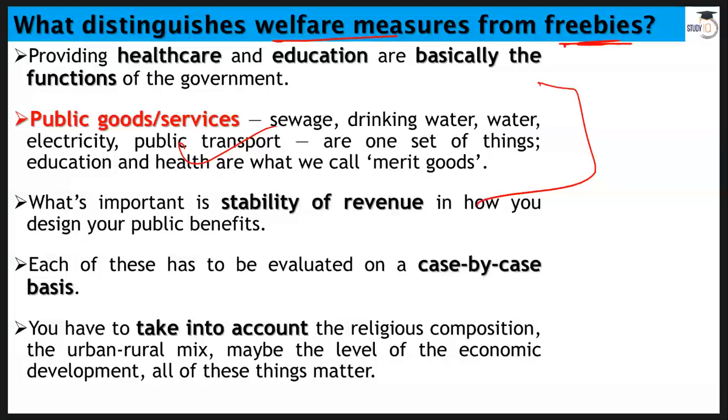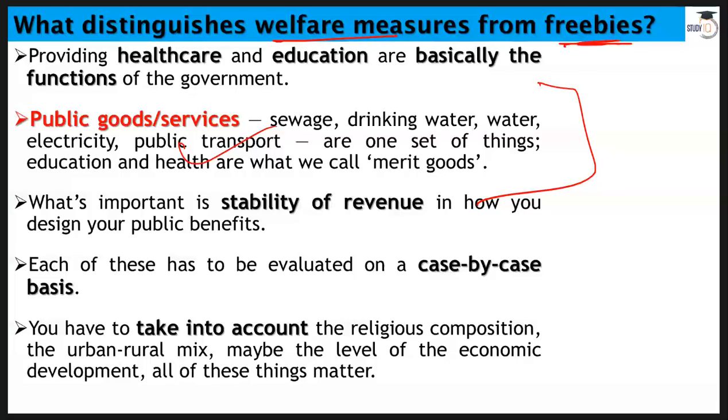Now in some states, if you are looking at Gujarat or maybe some other states, cycles are given to school-going girls in Uttar Pradesh. So those are not freebies. We have to evaluate on a case by case basis, because in some districts, in some towns, connectivity is not that good. So even if you provide just a basic bicycle worth 3,000 or 4,000 rupees to a small girl, that cycle will help her and motivate her, and it will create that sense of security that she can easily go back and forth from school and home.